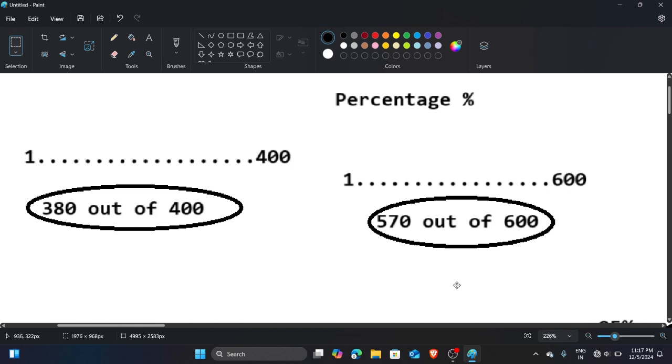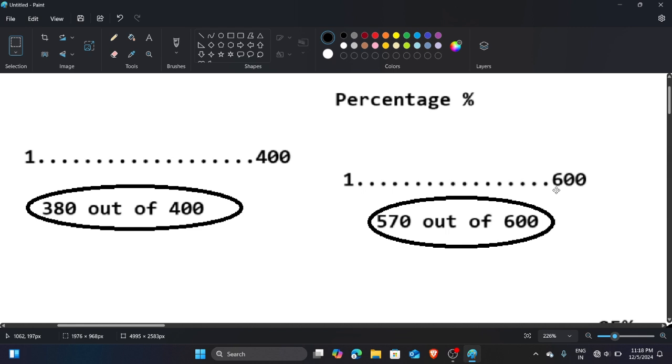Here we take the real use of percentage. Percentage is not a complicated thing. It is just simple: we just reduce their ranges. Suppose this is a scale from 1 to 400 and you get 380 marks, so you map these marks on this scale. Similarly, here is a scale from 1 to 600 and you got 570, which you also map on this scale. But you can't compare them because the scales are different.